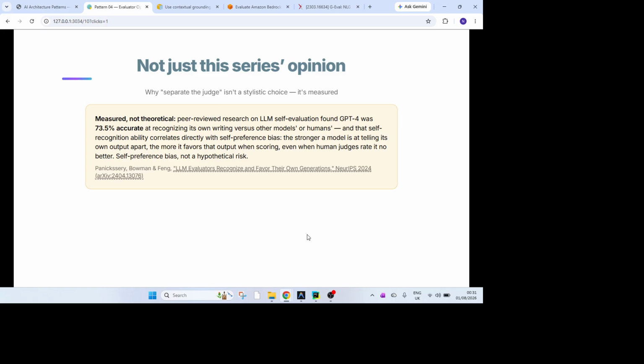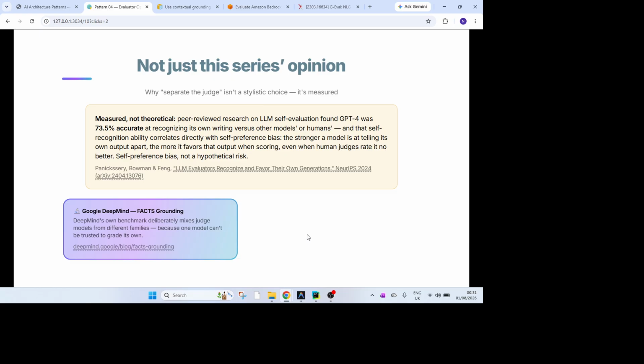Why a separate judge? Is it not overrated? There are a lot of studies that have been done on this thought process. One of those is around LLM evaluators, where ChatGPT 4 was 73% accurate at recognizing its own writing versus other models. Even there are examples like Google DeepMind, which also uses other models to validate the response the AI has generated the first time, and ensures the judge part is always there.